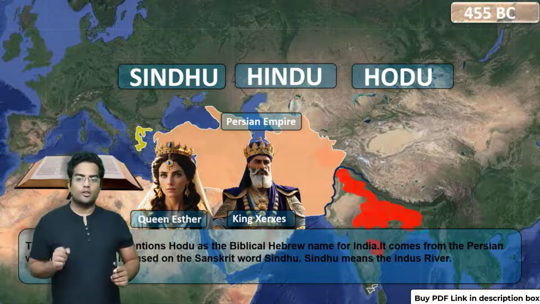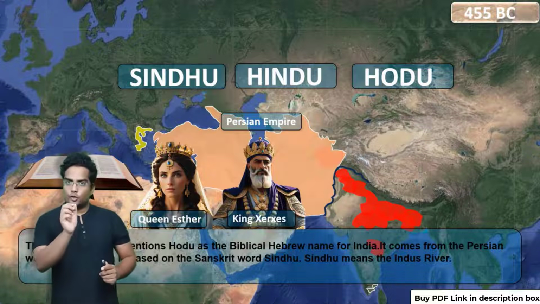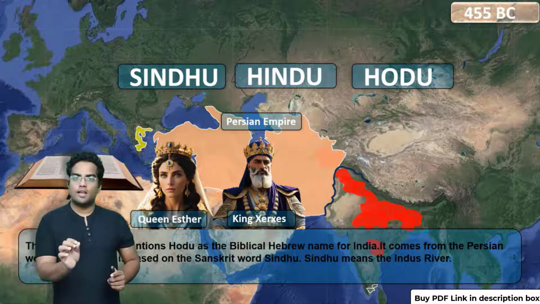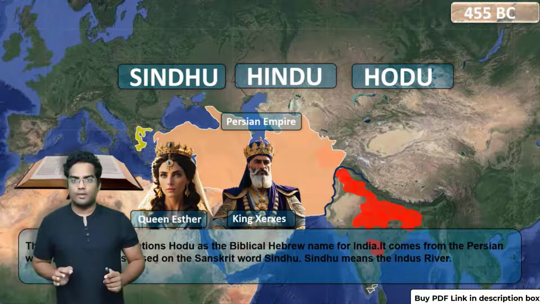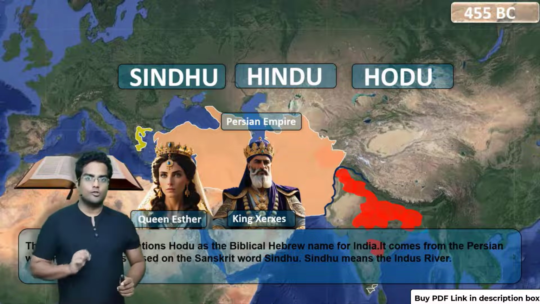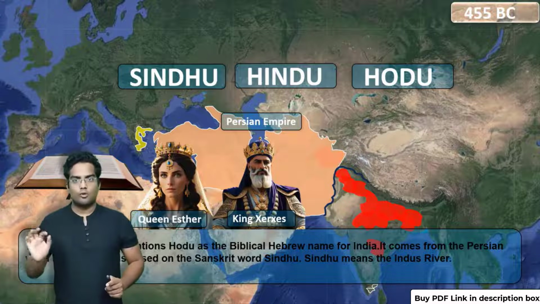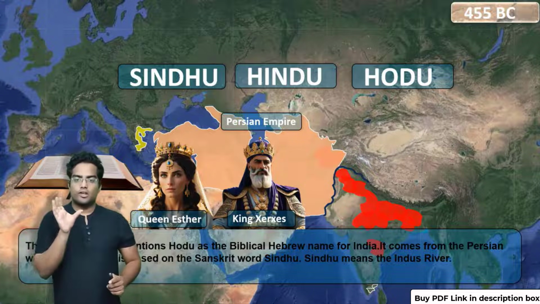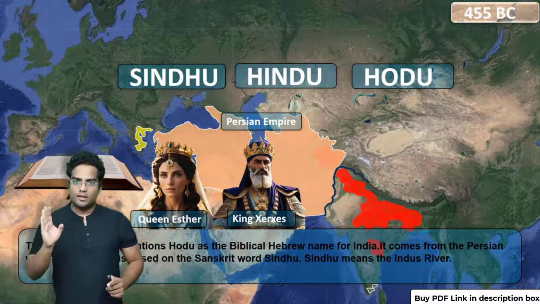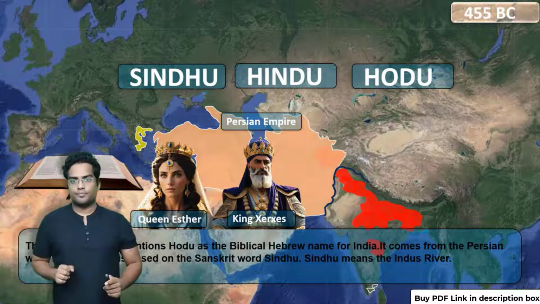King Xerxes had a queen called Queen Esther. Queen Esther is a famous figure in the Bible as well as the Torah. The Torah is a religious book of the Jews. The Bible is a religious book of Christians. Queen Esther is a famous figure for Christians as well as Jews.